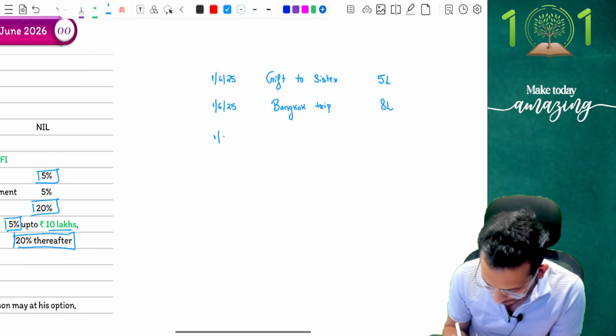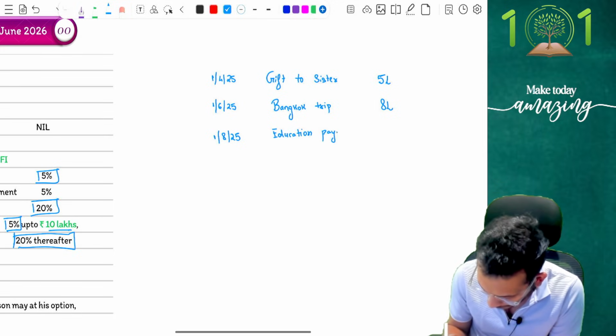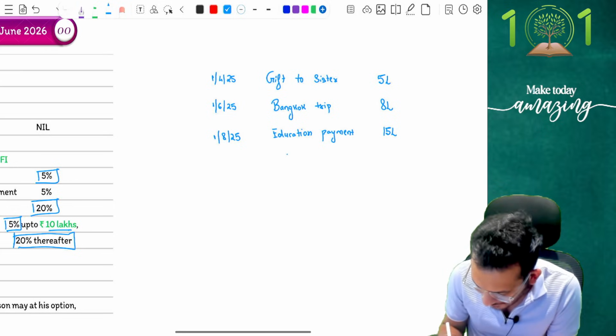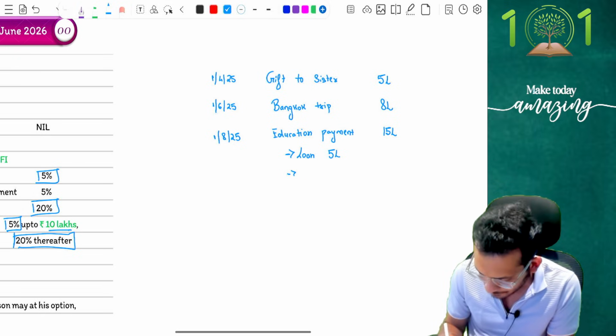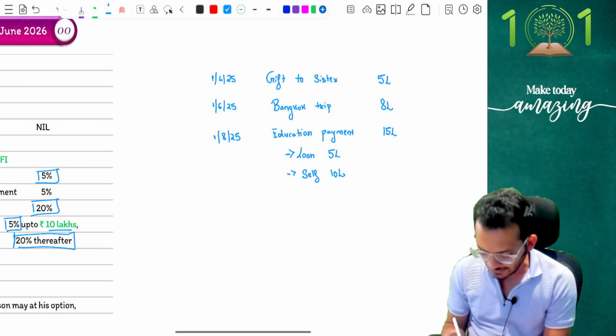Then on 1st August 25, this person has made an education payment of rupees 15 lakhs. How has he made the education payment? A loan has been taken for rupees 5 lakhs and the balance is coming from self money of rupees 10 lakhs.